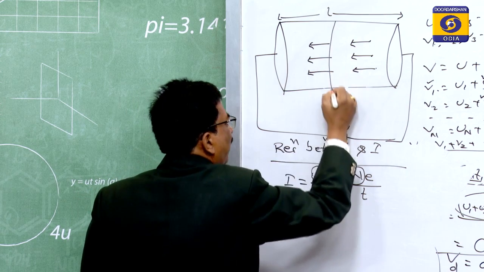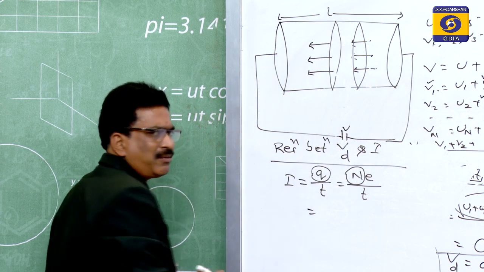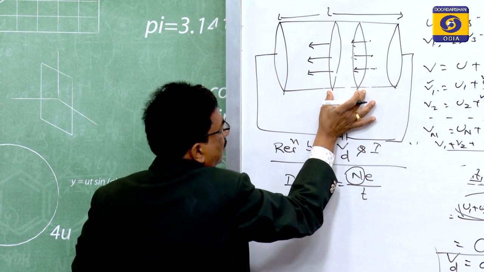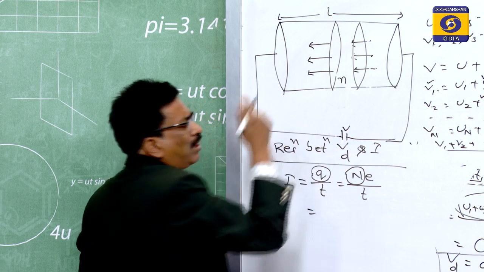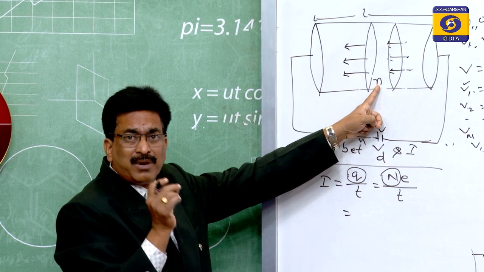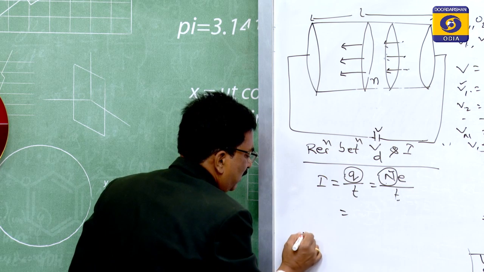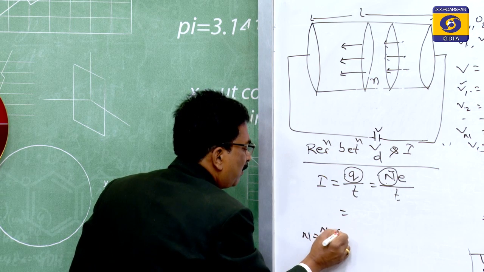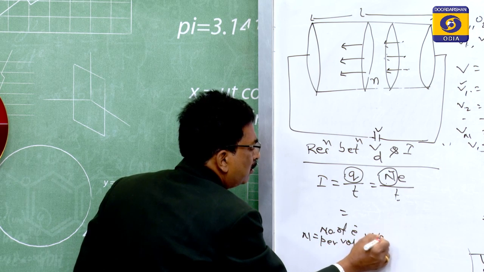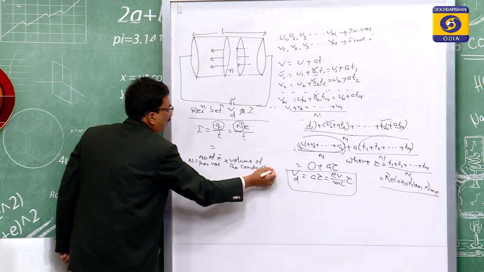So, if we take a small cross section of that one, this is the total conductor of length L. If we take a small cross section, which has small n number of electrons per volume. Small n means the number of electrons per volume. Then capital N, the total number of electrons, is equal to the number of electrons per volume into the volume of the conductor.